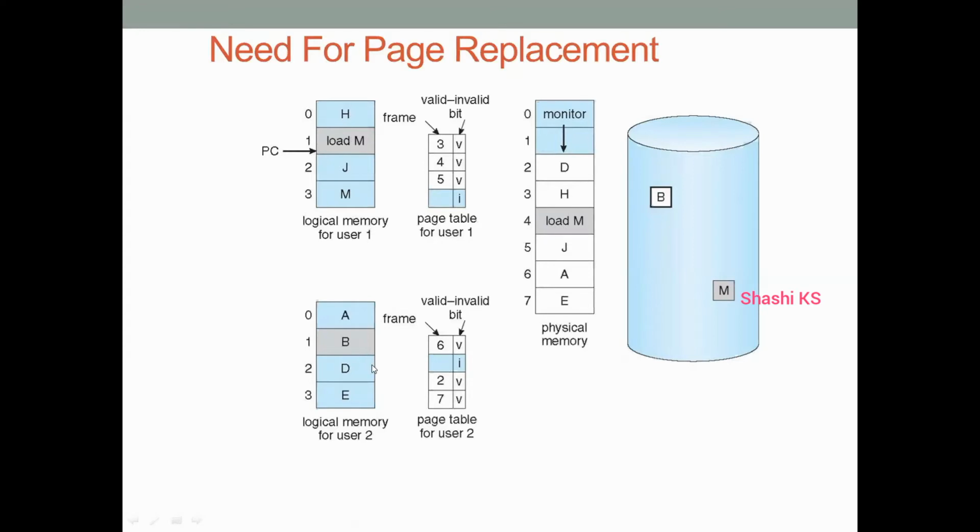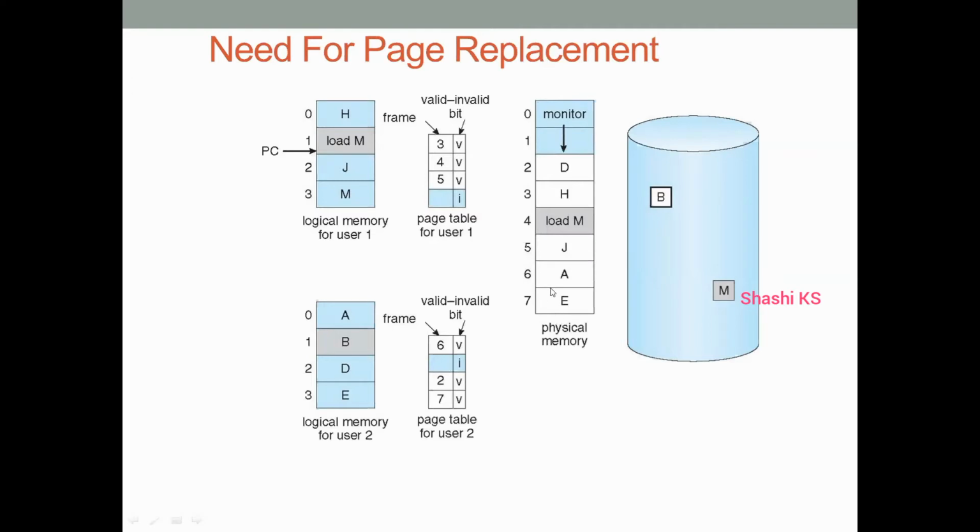In process 2, what are all the pages there? We have the pages A, D, and E. A is there in frame number 6, D is there in frame number 2, and E is there in frame number 7.